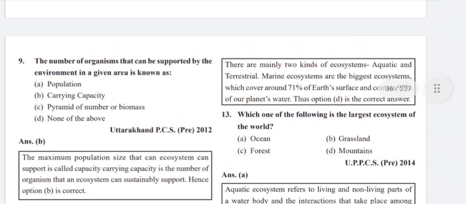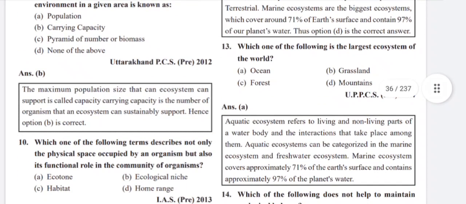There are mainly two kinds of ecosystem, aquatic and terrestrial. Marine ecosystems are the biggest ecosystem, which cover around 71% of the Earth's surface and contain 97% of our planet's water. Which one of the following is the largest ecosystem of the world?